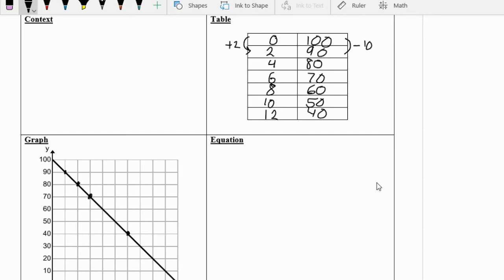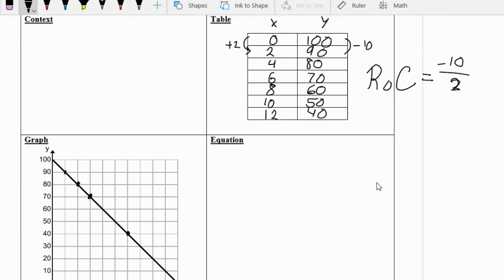Now, one way we can find our rate of change is by taking the change in our y's, which was negative 10, and dividing it by our change in our x's, which is 2.